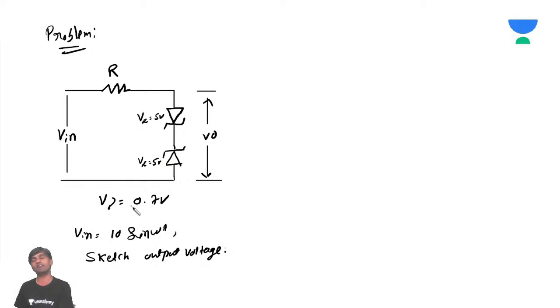When can we have cut-in voltage, sir? Cut-in voltage will exist in the forward bias condition, because the Zener diode acts as the normal PN junction diode when it is forward biased. But when it is reverse biased, in breakdown, it acts as a constant voltage supplier or voltage regulator, right? And the input is V input equal to 10 sin omega t, and we are asked to sketch the output voltage.